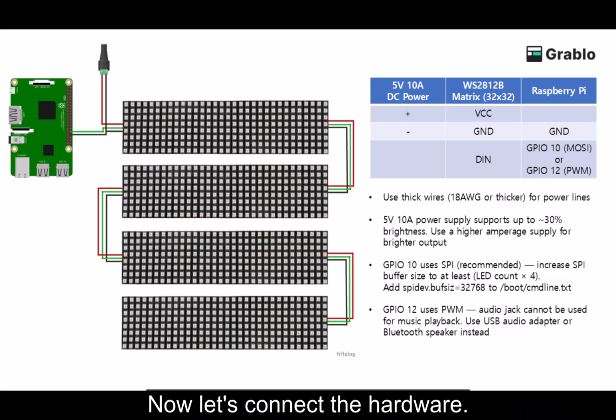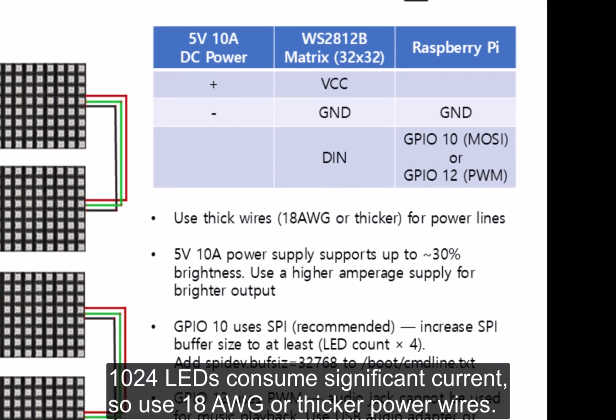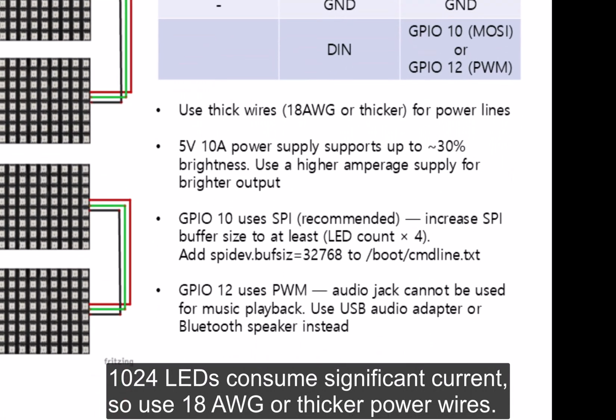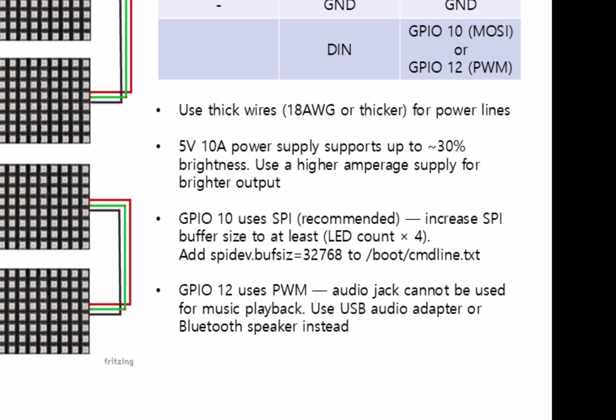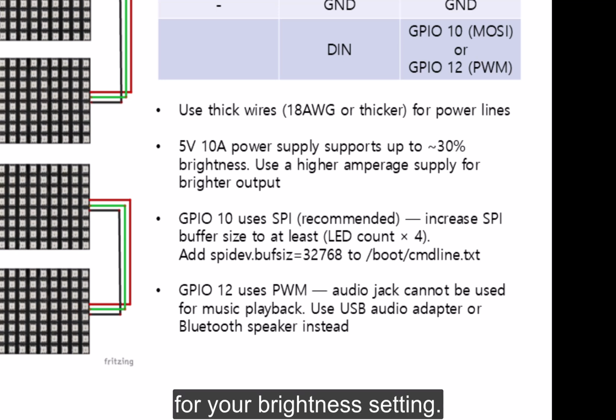Now let's connect the hardware. Follow the connection table shown on screen, connecting each component horizontally. 1024 LEDs consume significant current, so use 18 AWG or thicker power wires. Make sure your 5 volts DC power supply can provide enough current for your brightness setting.